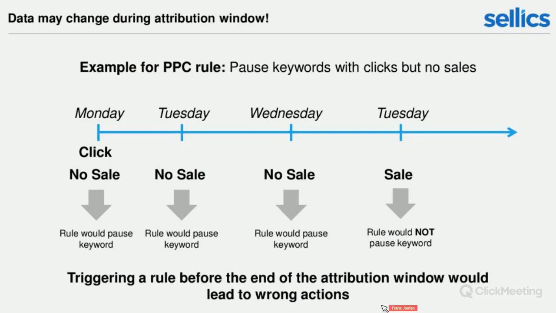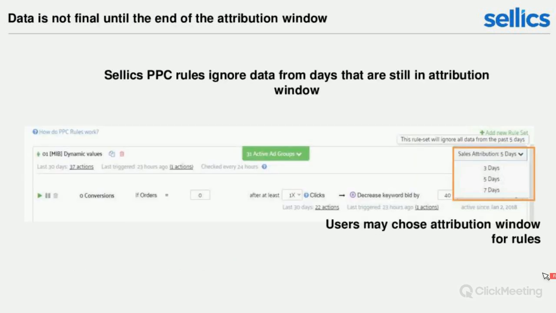So what's important to understand is that triggering a rule before the end of the attribution window would actually lead to wrong actions because the data is incomplete. As long as the data is still in the attribution window, the data may still change, and as the data may change, so may the action that should be triggered from the rules. And this is very important to understand, and this is why Sellics PPC rules ignore data from all days that are still in the attribution window, and you as a user may choose the attribution window for your rules.